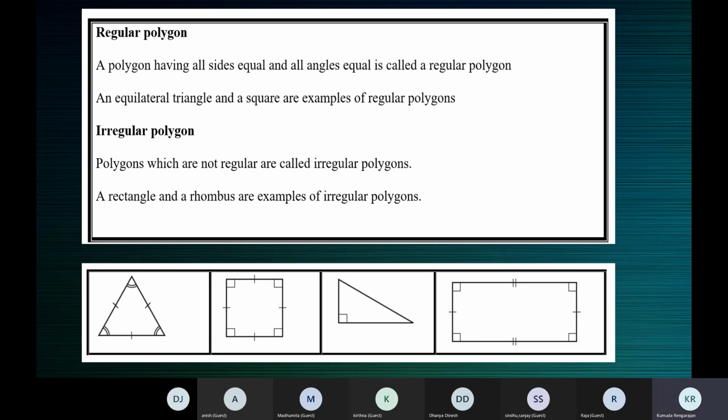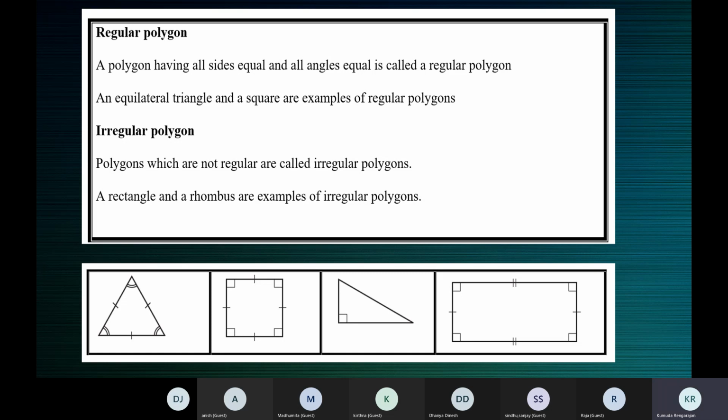Now regular and irregular polygons. We understood what is meant by a polygon. Then we saw concave and convex polygons. Now here, regular polygon, irregular polygon. Now let's consider an equilateral triangle. Children, when I'm saying something, just follow, try to understand what I am saying. Don't read the contents on the screen. Consider an equilateral triangle.